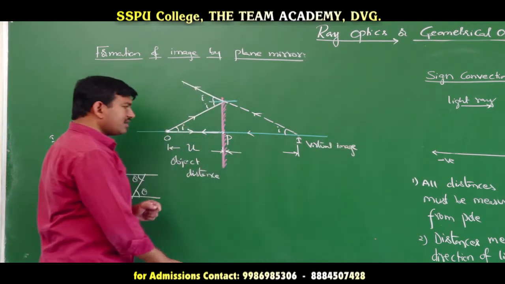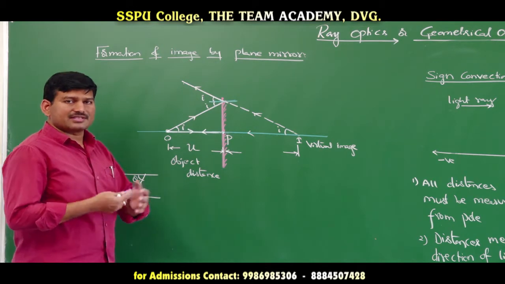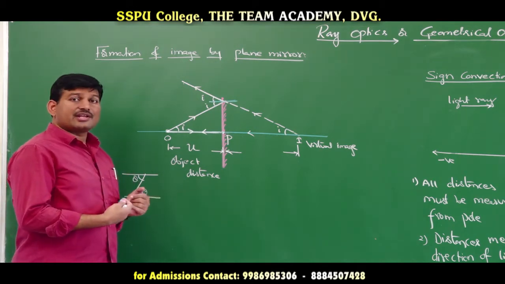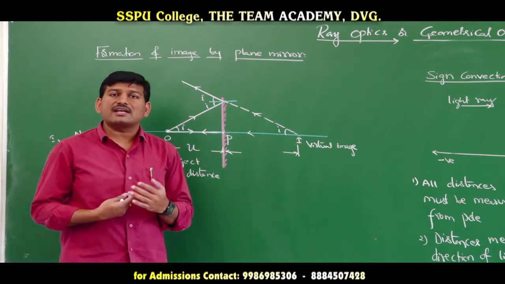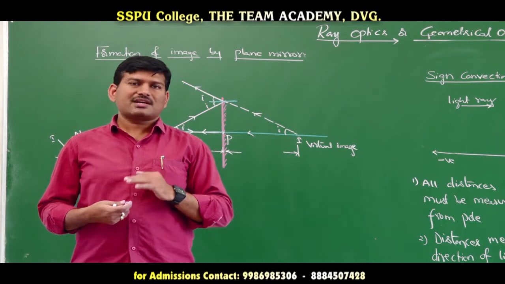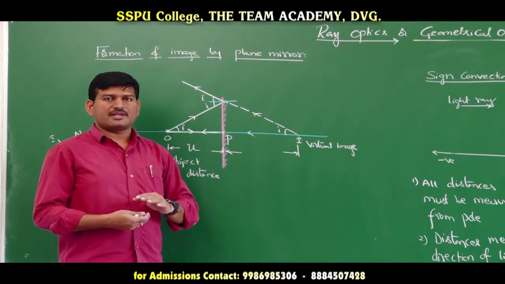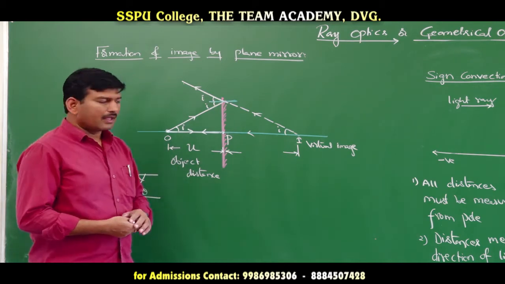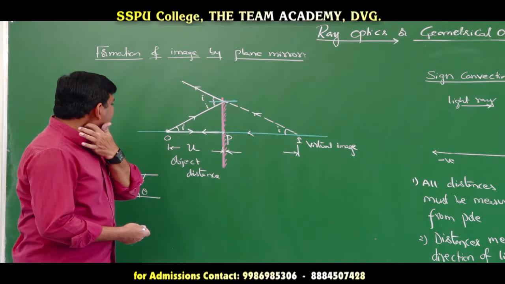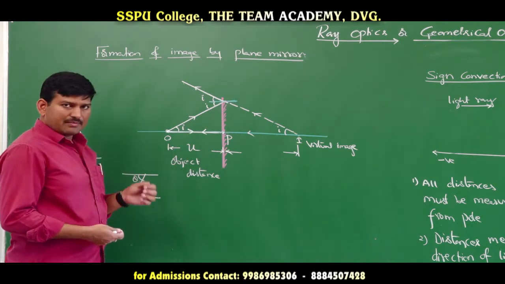But the object here is a real object. So, what kind of images will plane mirrors form? A plane mirror will form a virtual image for a real object. Suppose you are standing in front of a mirror and you are able to see your image. Is your image a real image or a virtual image? Your image in the mirror is a virtual image but not a real image, because real images can be caught on a screen. So, the image that you see in the mirror is nothing but a virtual image.